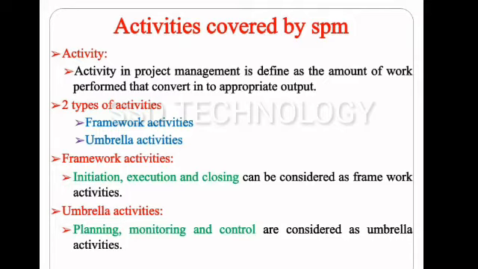What is activity? Activity in project management is defined as the amount of work performed that converts into appropriate output. This is known as activity. There are two types of activities: framework activities and umbrella activities. While initiation, execution, and closing can be considered as framework activities, the planning, monitoring, and control are considered as umbrella activities. Umbrella activities happen throughout the entire process of the framework activities.